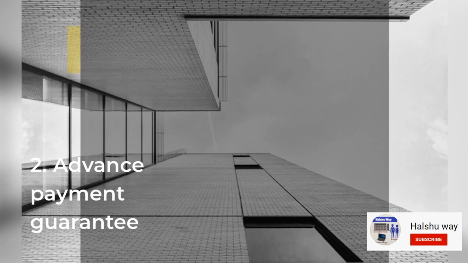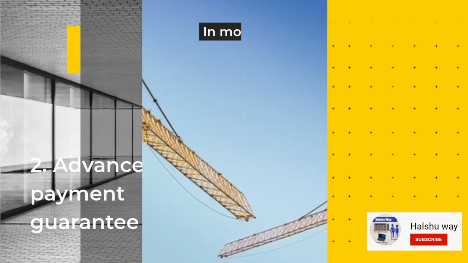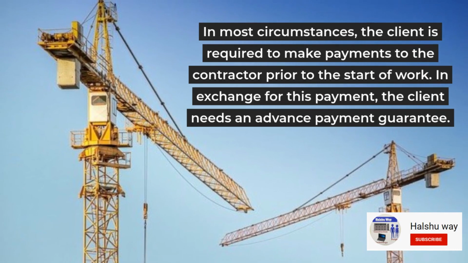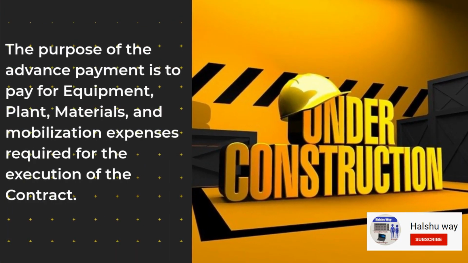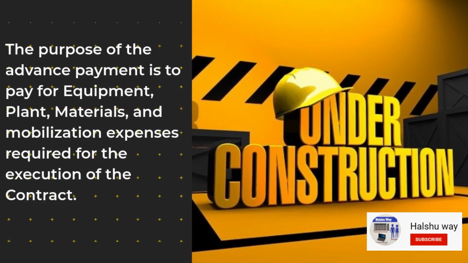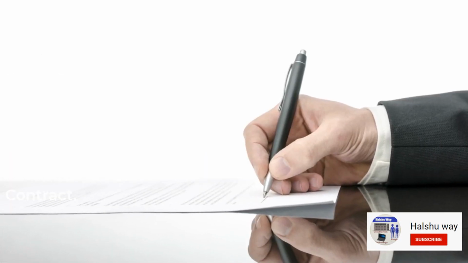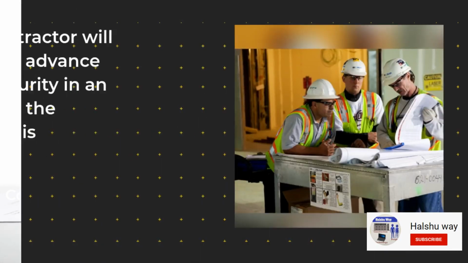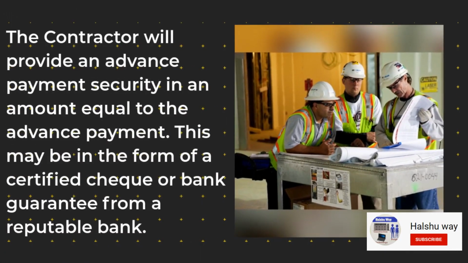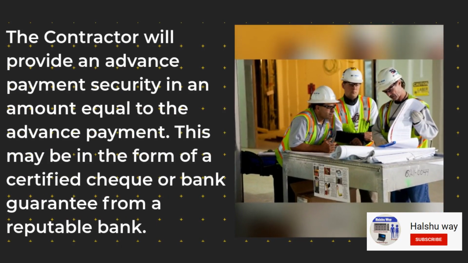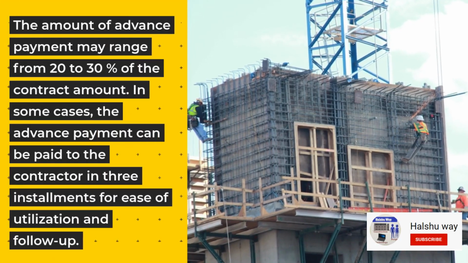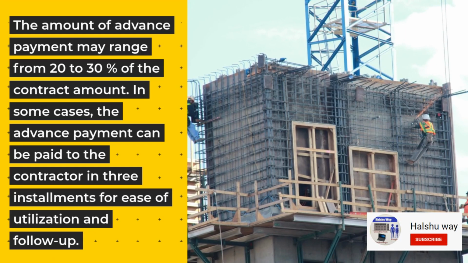Number 2. Advance payment guarantee. In most circumstances, the client is required to make payments to the contractor prior to the start of the work. In exchange for this payment, the client needs an advance payment guarantee. The purpose of the advance payment is to pay for equipment, plant, material, and the mobilization expense required for the execution of the project. The contractor will provide an advance payment security in an amount equal to the advance payment released. This may be in the form of a certified check or bank guarantee from a reputable bank. The amount of advance payment may range from 20 to 30% of the contract amount.